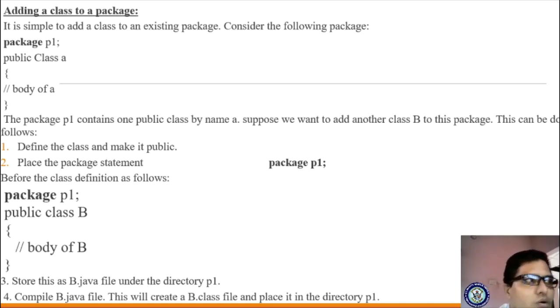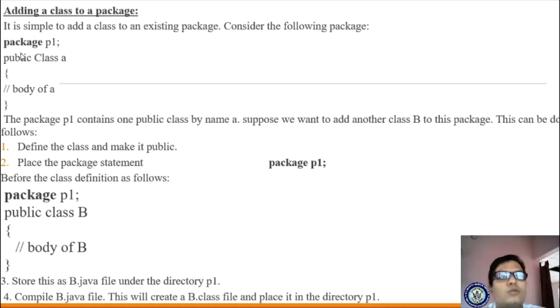We will see now how to add a class to a package. I will explain all these things practically so you can clearly understand, but you have to give more attention when I am explaining this concept.